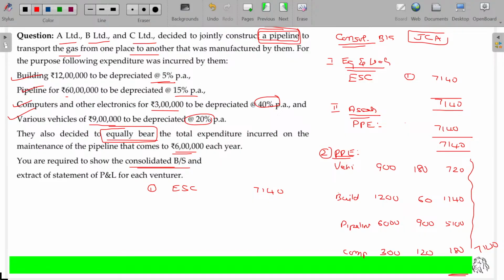They are holding the asset only for their purpose. This asset is used by these three parties only, that's all. Collectively constructed, and all the expenses for running that will be managed by themselves, right? That's all, very, very simple.